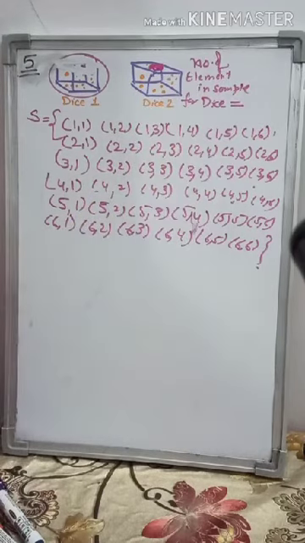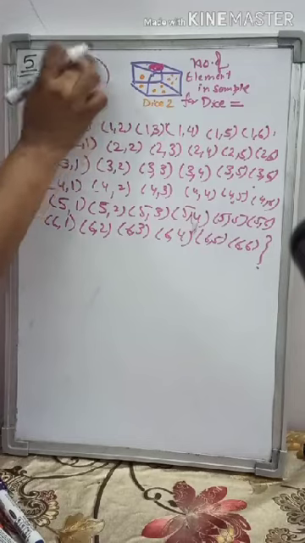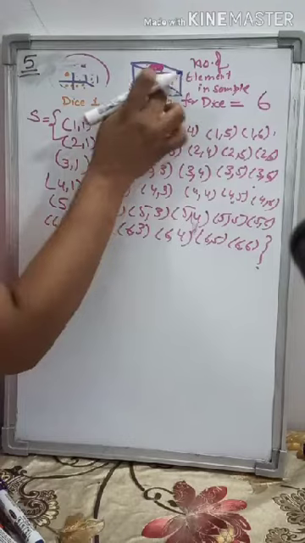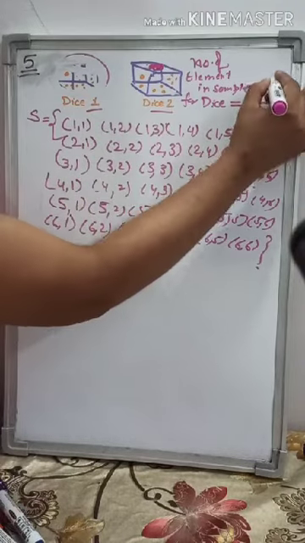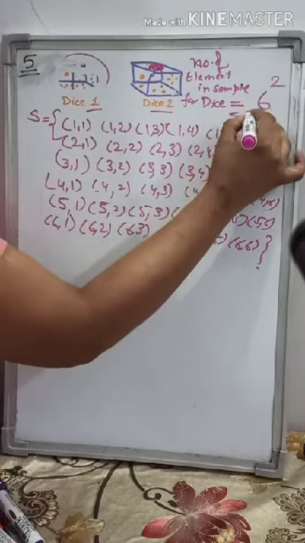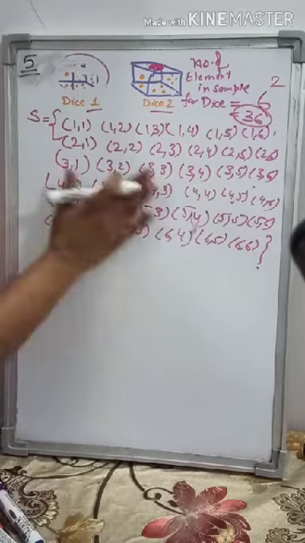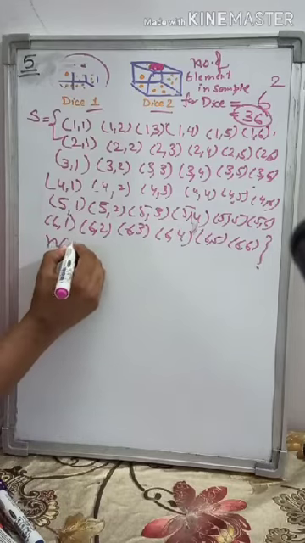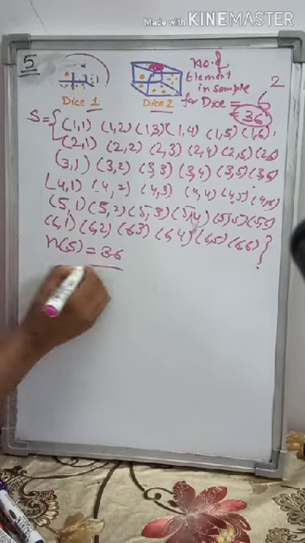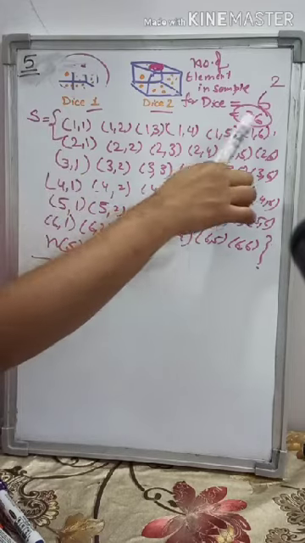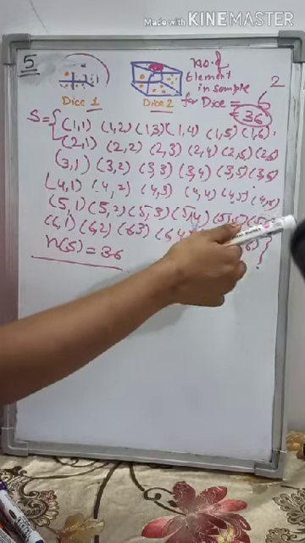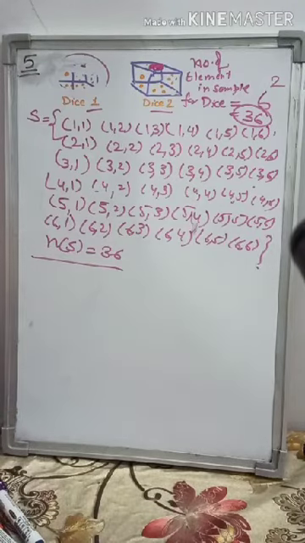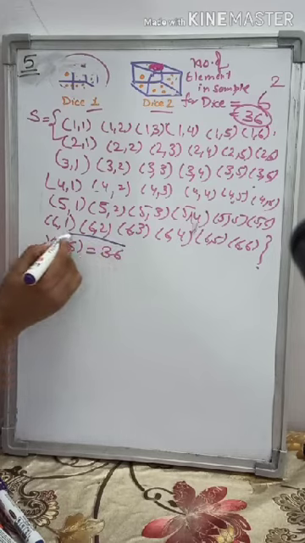For dice, the first dice possibility is 1, 2, 3, 4, 5, 6. How many dice are there? 2. So 6 to the power 2, that is 36 possibilities. 36 elements will be there in the sample space. I have written it so I know it. You will count it and check: 6, 12, 18, 24, 30, 36. So there are 36 elements in the sample space.